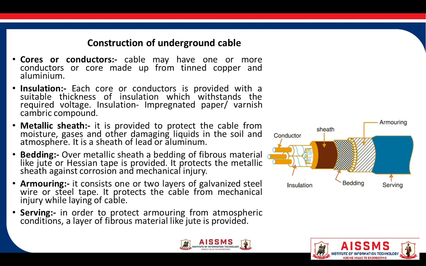It consists of conductors covered with insulation layer. Then it is having a metallic sheet, beading, armoring, and serving. So let us study the function of each and every part of this underground cable. First one is core or conductor. Underground cable may have one or more conductors depending upon the type of service for which it is intended. Conductors are made up of copper or aluminum and usually stranded to provide flexibility to the cable.